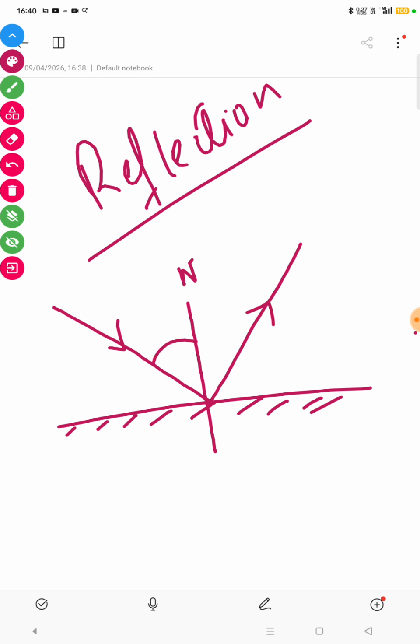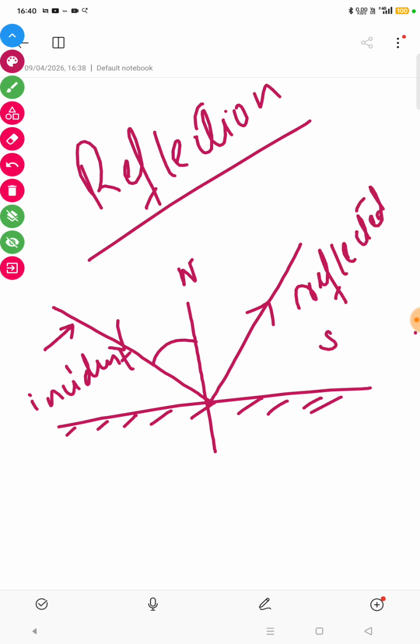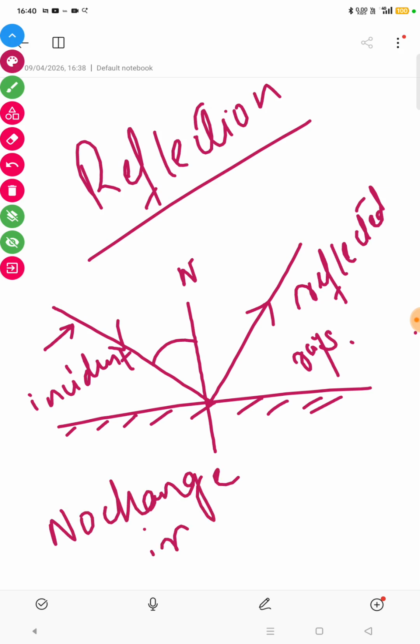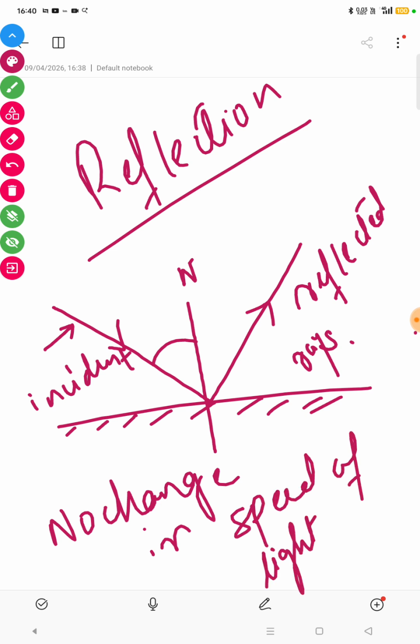This is the incident ray. The incident ray, after striking the reflecting surface, bounces back into the same medium. This is the reflected ray. So this is reflection, where the ray of light bounces back into the same medium and there is no change in the speed of light, and also no bending takes place.